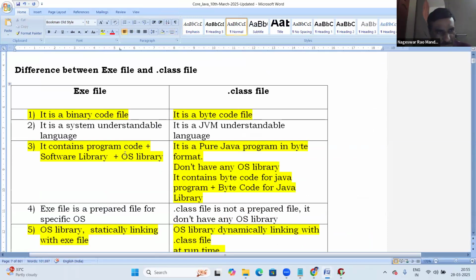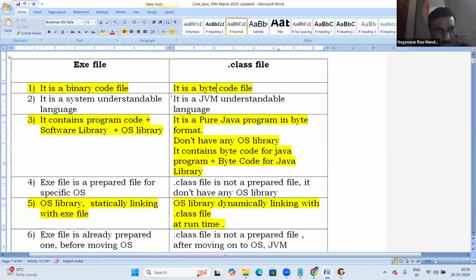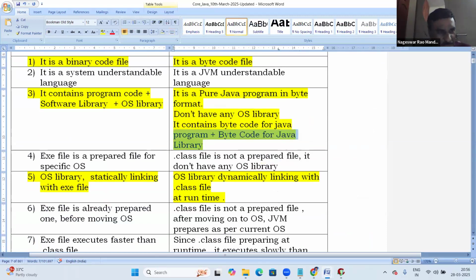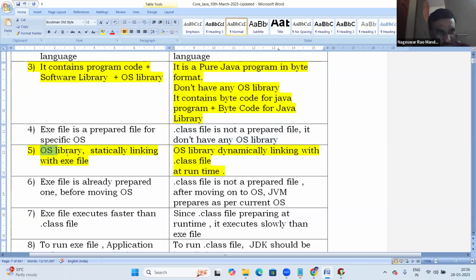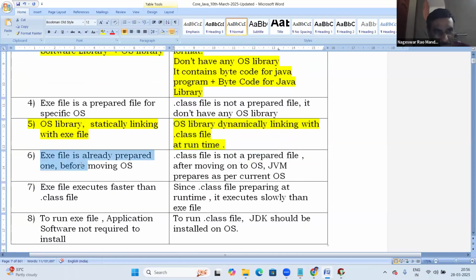See, the same thing is explained in the document here. Exe is a binary code file, dot class is a bytecode file. The exe file is system understandable, the dot class is JVM understandable. The exe file contains program code, software library and OS library. Java is a pure Java program and doesn't have any OS library. It contains only program code and bytecode for the Java library. The exe file is prepared for a specific OS, and it is statically linked with the OS library. For the dot class file, the OS library is dynamically linked.